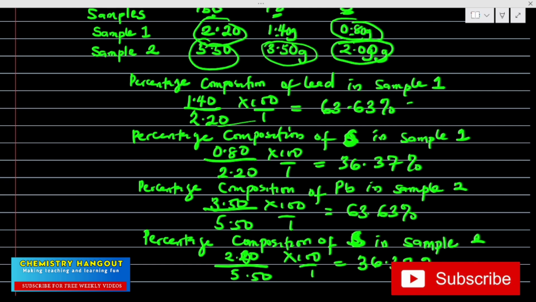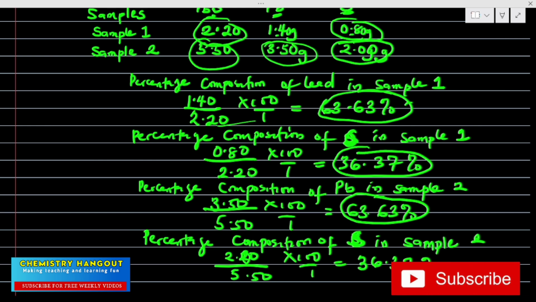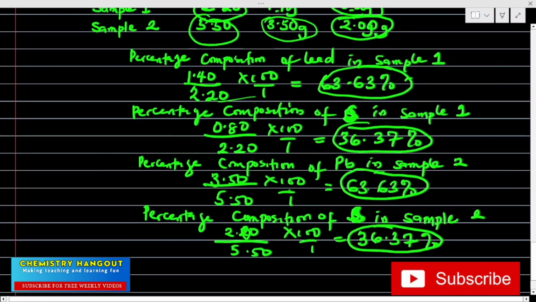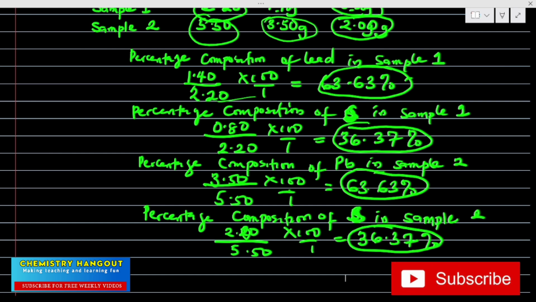So look at that. Lead in the first sample, 63.63. Lead in the second sample, 63.63. Sulfur in the first sample, 36.37. Sulfur in the second sample, 36.37. So we have used the information given to us. If they ask you to calculate any of the percentage composition, maybe for lead in the first sample, 63.63% is what you are going to choose in the options.